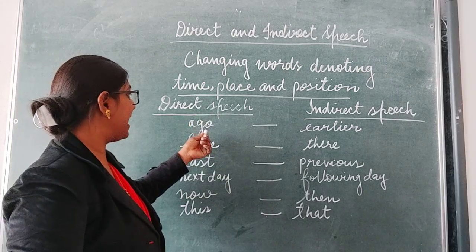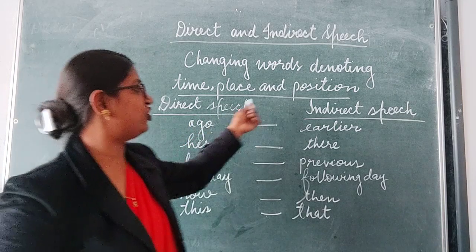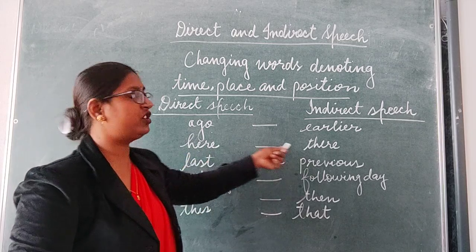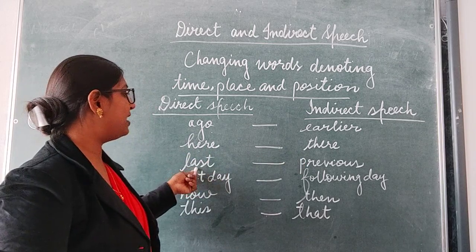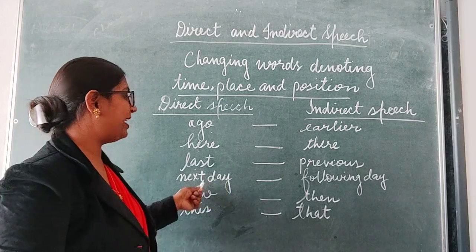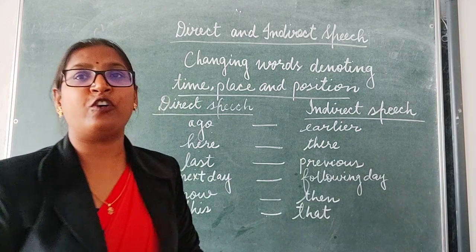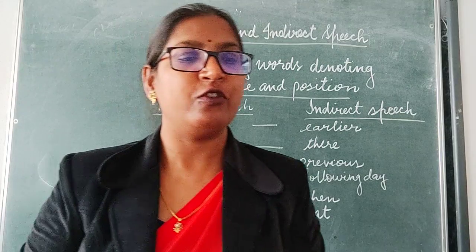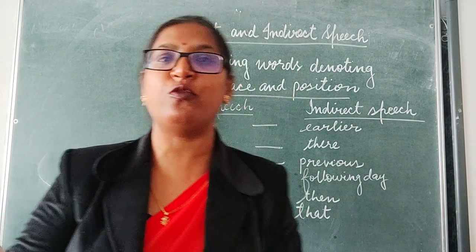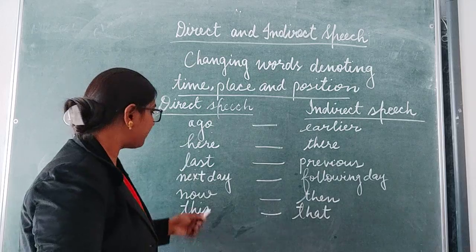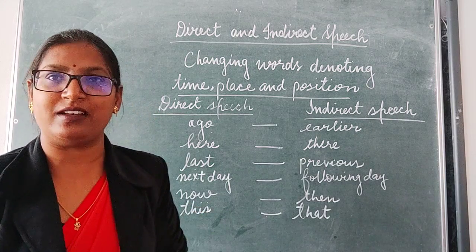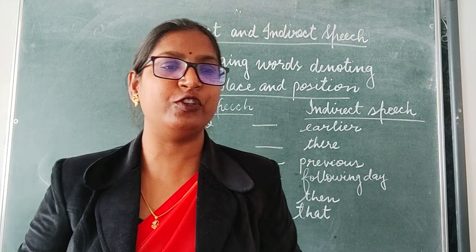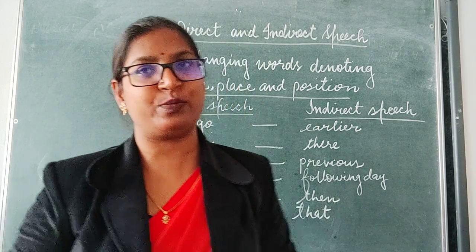If in direct speech the word ago is given, it is changed to earlier in indirect speech. Here is changed to there. Last is changed to previous. Next day is changed to following day. Next week is changed to following week, and next year is changed to following year. Now is changed to then. And generally we omit the word then in indirect speech.